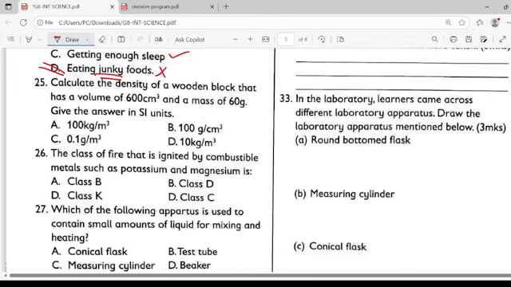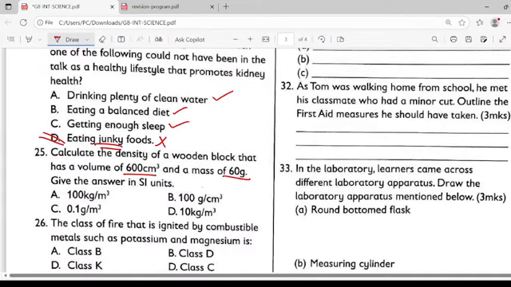Calculate the density of a wooden block that has a volume of 600 cubic centimeters and a mass of 60 grams. Give your answer in SI units. Remember, density is given by mass over volume.